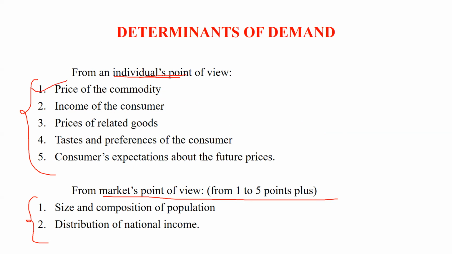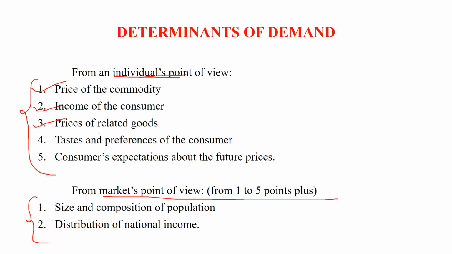Number one, price of a commodity. Determinants of demand: what will decide whether there is a demand? What is the price of that commodity? Next is income of the consumer. What is the income of the consumer? Whether the customer can afford it or cannot afford it.